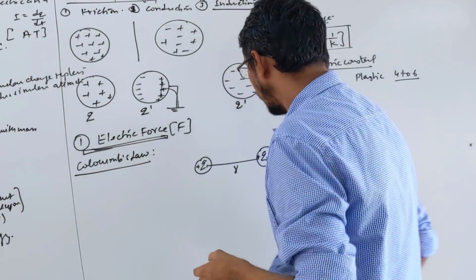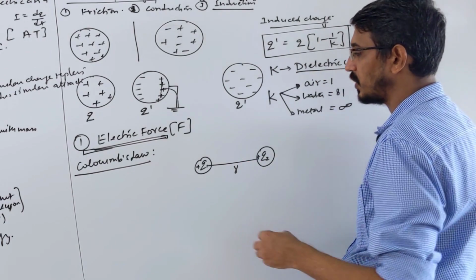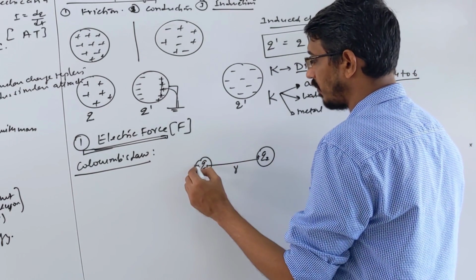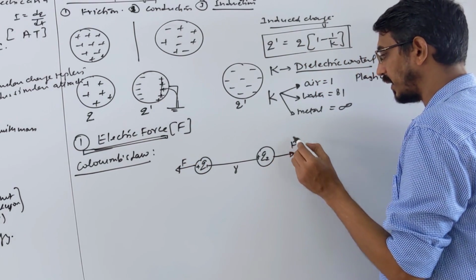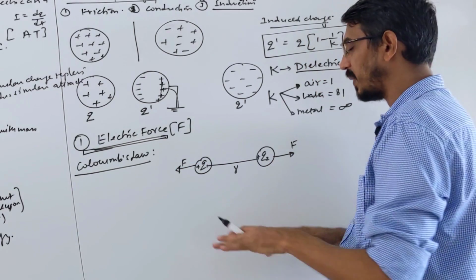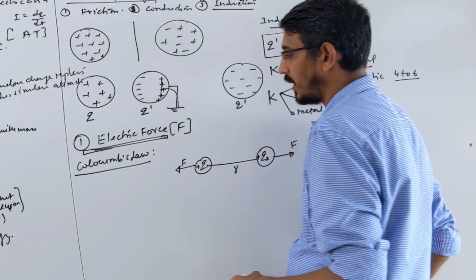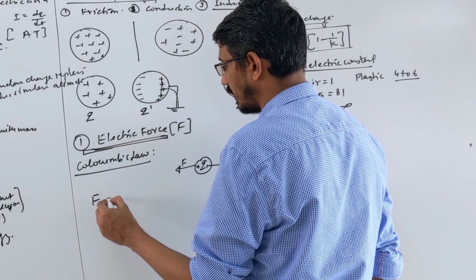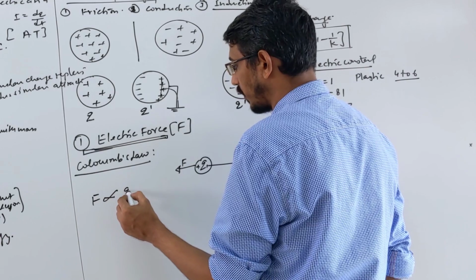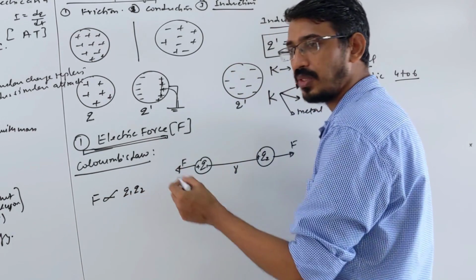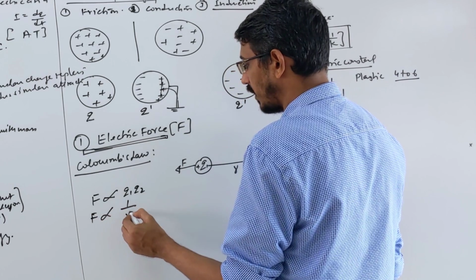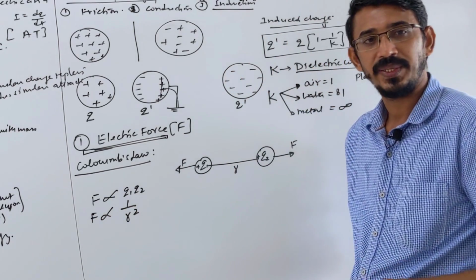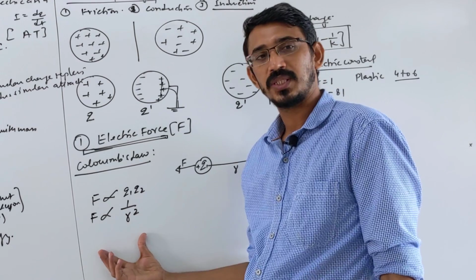Suppose I say positive charges, so they will repel each other. This charge will apply force on that one in this direction, and that will also apply force in that direction, equal and opposite. They both are repelling each other. So Coulomb said that the force between them is proportional to the product of the charges Q1, Q2, how much charge they have, and inversely proportional to the square of the distance. So this is also called the inverse square law.